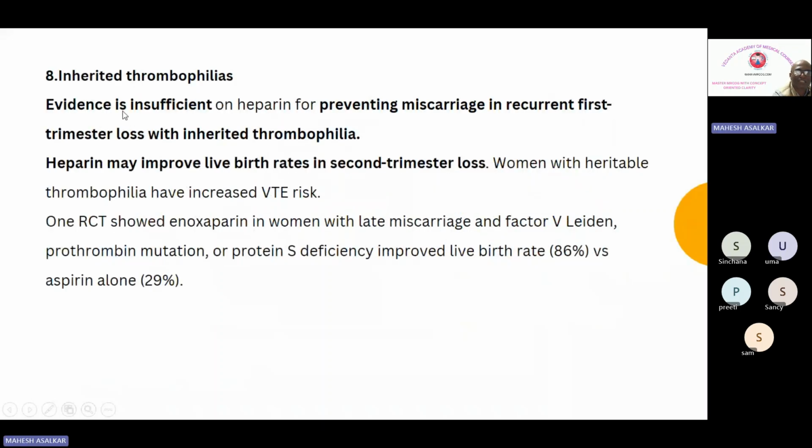For inherited thrombophilia, evidence is insufficient on heparin for preventing miscarriage in recurrent first trimester loss. Heparin may improve the live birth rates in the second trimester. So if you have inherited thrombophilia, mainly they will cause second trimester loss, where heparin is also effective. However, in the first trimester, the evidence is insufficient. Then one RCT showed enoxaparin in women with late miscarriage and factor 5 Leiden, prothrombin mutation or protein S improved the live birth rate to 86% versus aspirin alone 29%. So definitely here in the second trimester heparin has got a role.